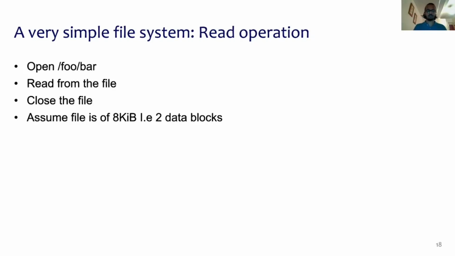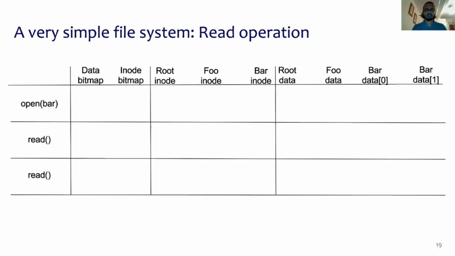Next, let's look at the read operation on the very simple file system. Let's assume we want to open a file named bar. It's located in the directory named foo, which in turn is located in the directory named root. We would like to read the data from the file, and we assume that the file is of size 8 KB or 2 data blocks in our system. So consider this diagram, which shows the system calls on the leftmost column. This read operation consists entirely of open and read system calls.